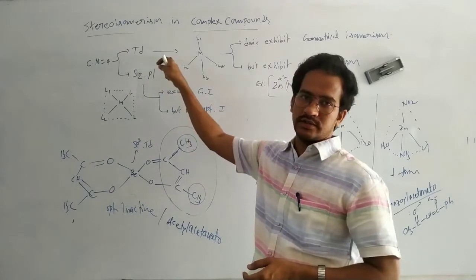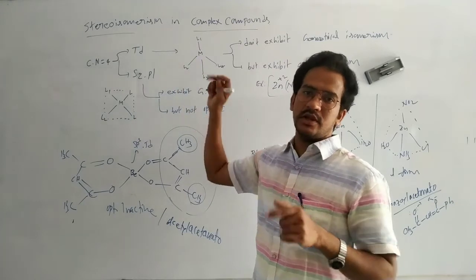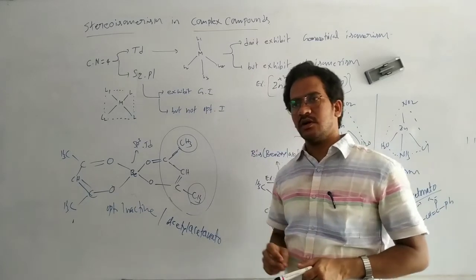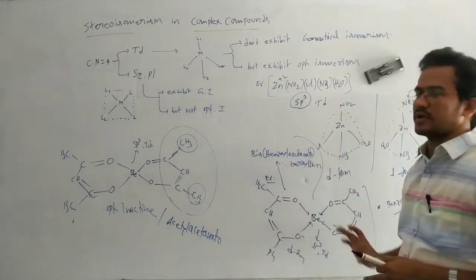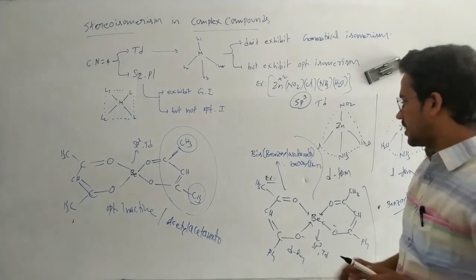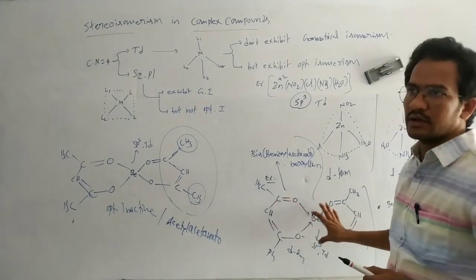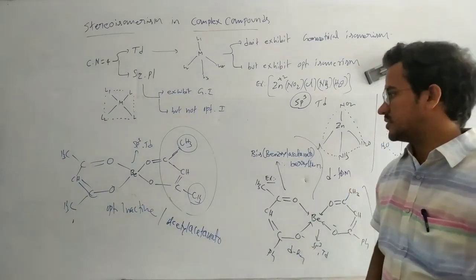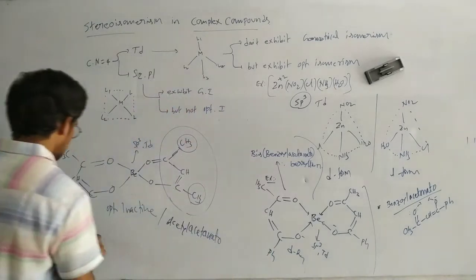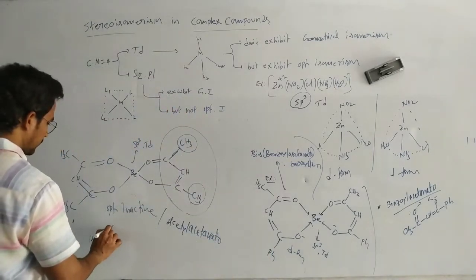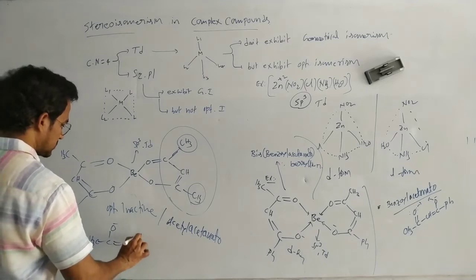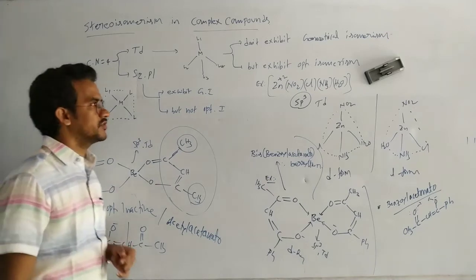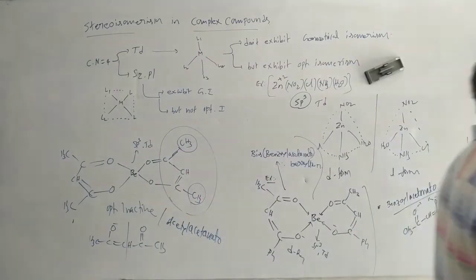So square planar compounds exhibit geometric isomerism but not optical. Tetrahedral complex compounds do not exhibit geometric isomerism but exhibit optical isomerism. For a tetrahedral complex compound to exhibit optical isomerism, the ligands must be different, or the bidentate ligand must be unsymmetrical. This ligand is symmetrical. Its structure is CH3C(O minus)=CH, C=O, CH3. This is a symmetrical acetonato. That's it. So write down.